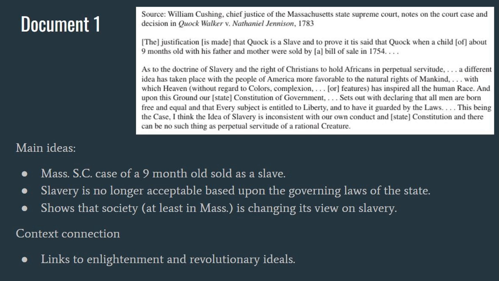For the first document, we have a Massachusetts Supreme Court case involving an enslaved individual. The Chief Justice writes in his opinion that slavery is no longer justifiable based on the newly adopted governing laws of Massachusetts. This document shows that at least in Massachusetts, the view of slavery is changing, and that view is being influenced by the ideals of the Enlightenment and the Revolution.